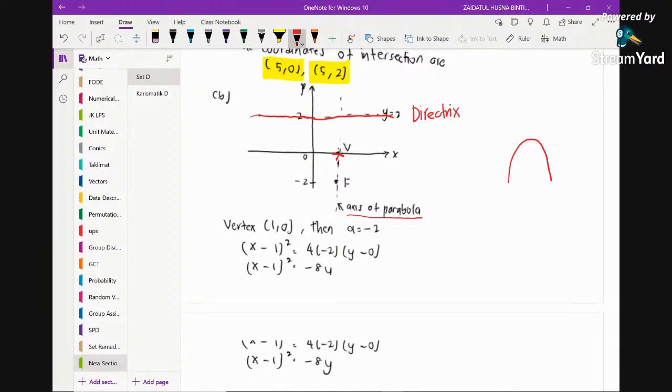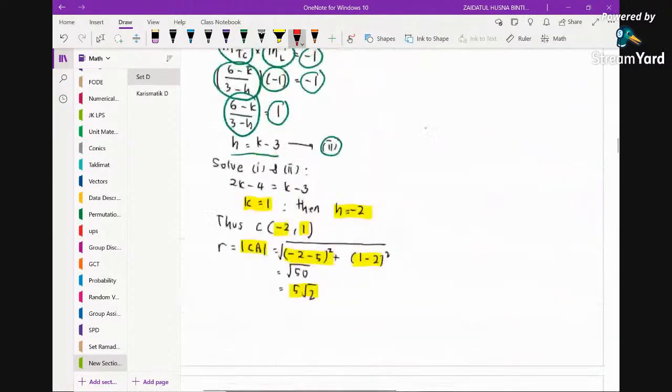Why? Because in this case, if you have open upward, the p is positive, and if you have open downward, the p is negative. I am referring to this equation of the parabola, x minus h squared equals 4p times y minus k. So this is the value of a, or also p. Sometimes you may find this written as p, and you may find this written as a. Since a is negative, it's going to open downwards. And then, because the distance here is 2, right?